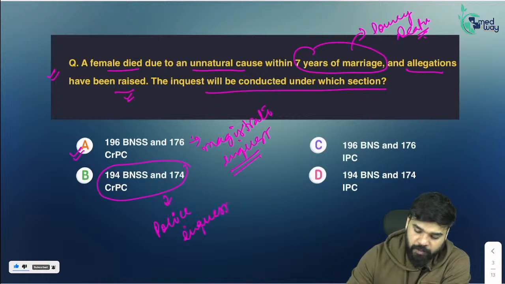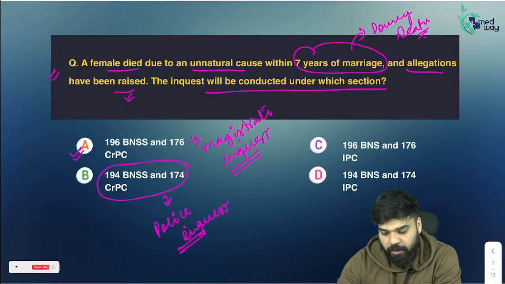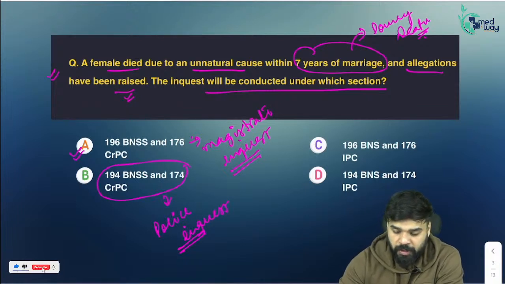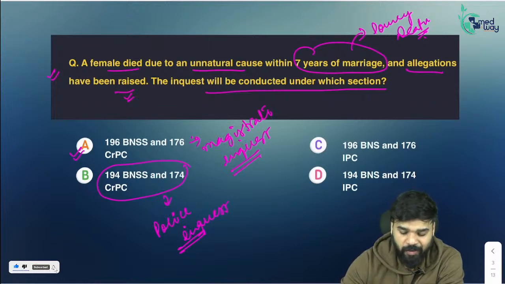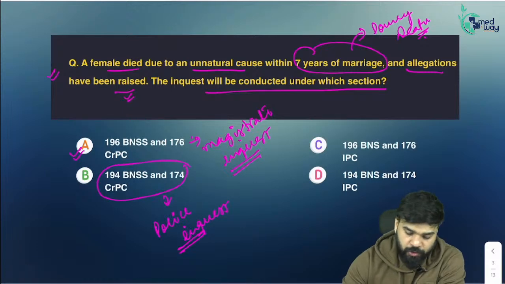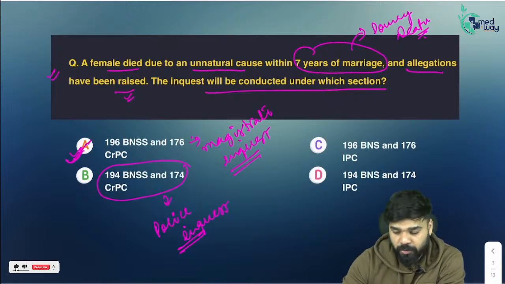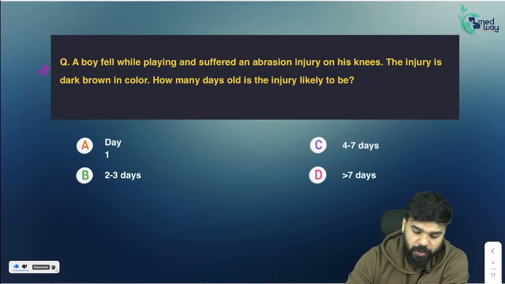So this is also a simple fact based question. If you know, you know; if you don't know, you cannot apply logic in these kinds of questions. So if it is a magistrate inquest, it is 196 BNSS, which was earlier under 176 CrPC, and if it is a police inquest, it is under 194 BNSS, which was previously known as 174 CrPC. So this was a clear cut question. Moving on to the third question.